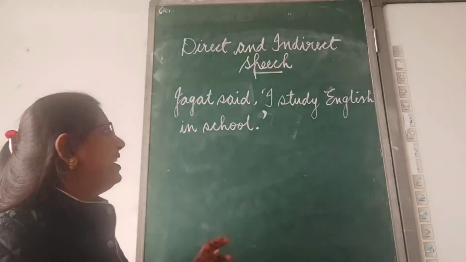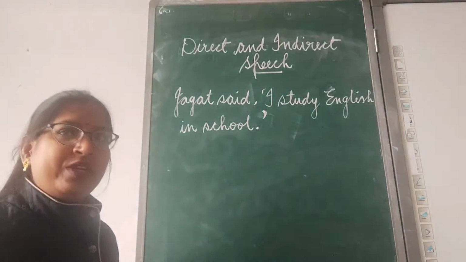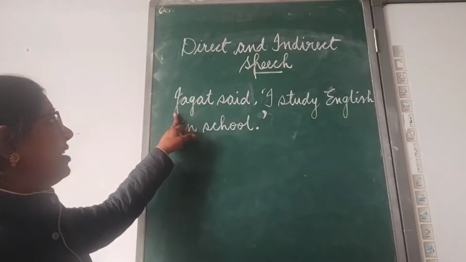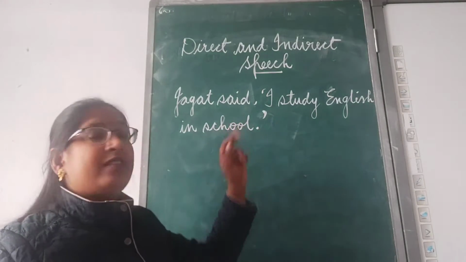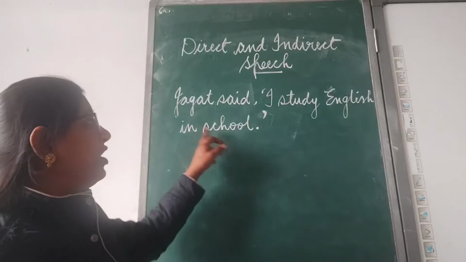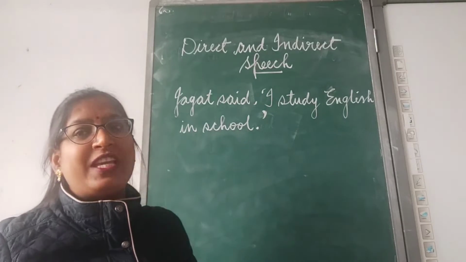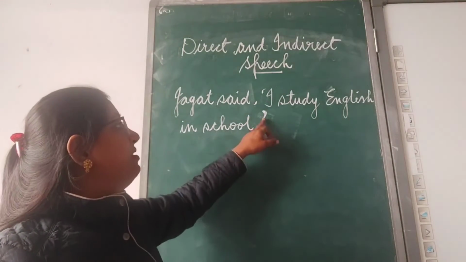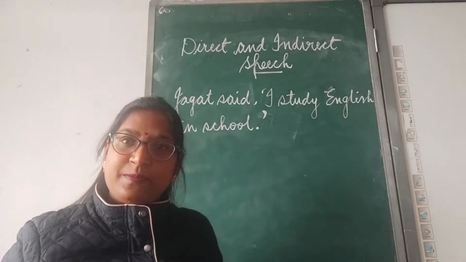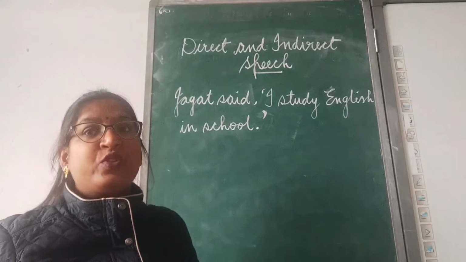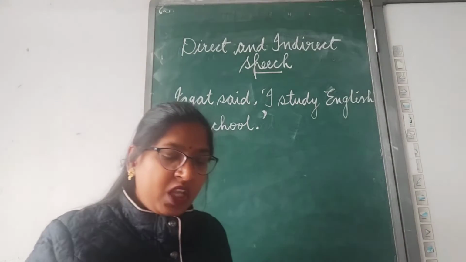Jagat said, "I study English in class." Who is the speaker here? Jagat. Jagat is the speaker. And what is spoken by Jagat? I study English in class. Here we can see whatever is spoken by the speaker is written exactly the same without making any changes in them, and these words are placed within the inverted commas or the quotation marks. So this mode of narration is known as direct speech.